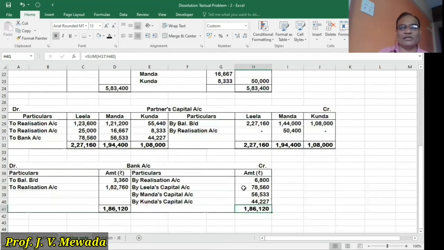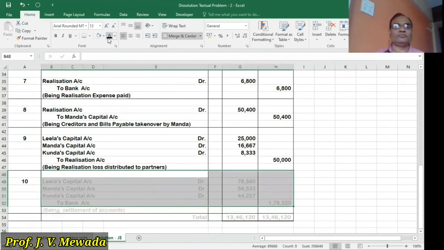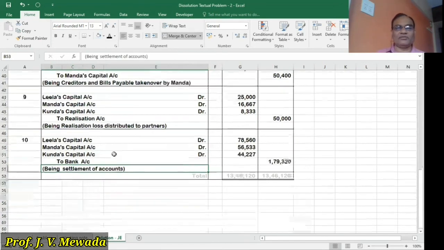You can also see here, 78,560 is paid to Leela, 56,533 is paid to Manda, and 44,227 is paid to Kunda. Leela capital, Manda capital, Kunda capital, to bank account. And here what is given to us is being settlement of account.